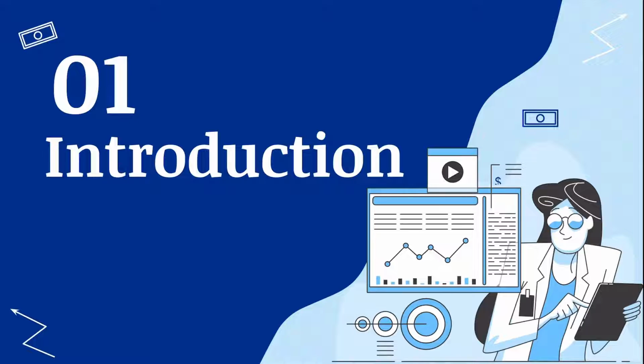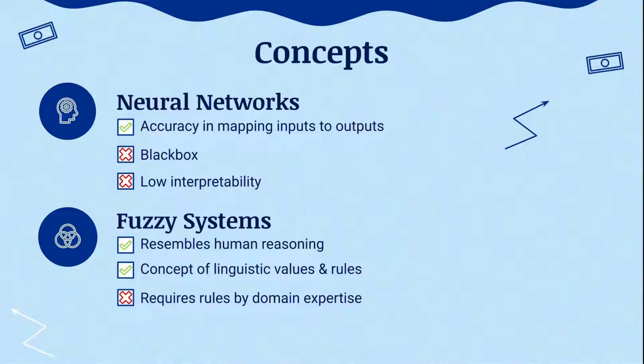I'll start with an introduction. These are the concepts used in the project. Neural networks are a powerful tool that mimics the function and structure of a human brain. A trained neural network is able to have a high accuracy in mapping a set of inputs to outputs. However, neural networks are commonly criticized as a black box. Neural networks create complex mathematical functions within itself and hence has low interpretability for humans to directly interpret how it maps the inputs to outputs.